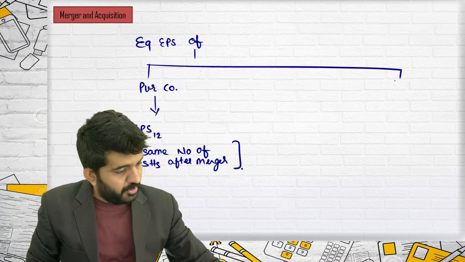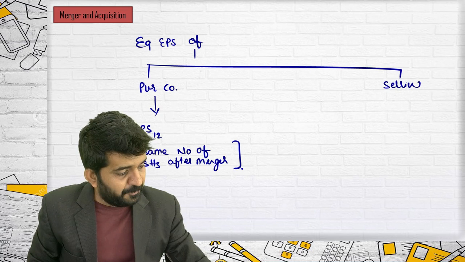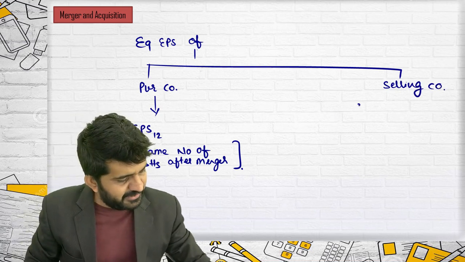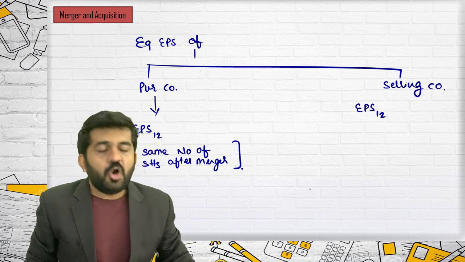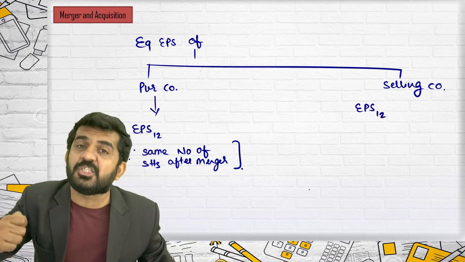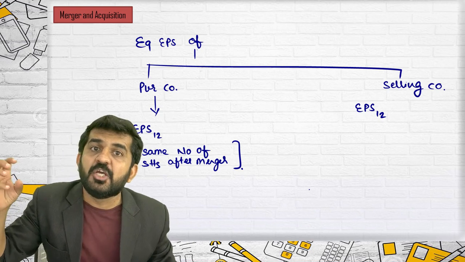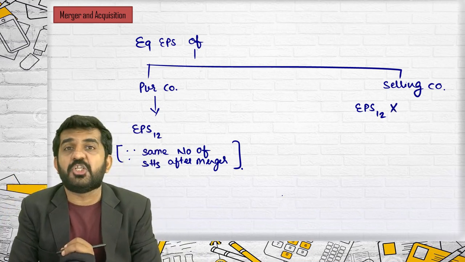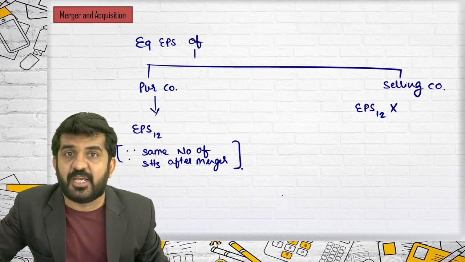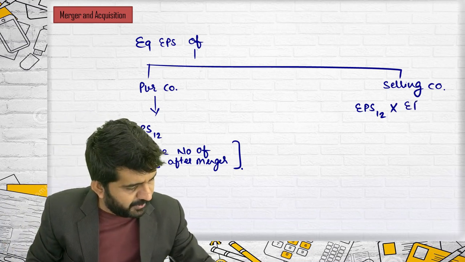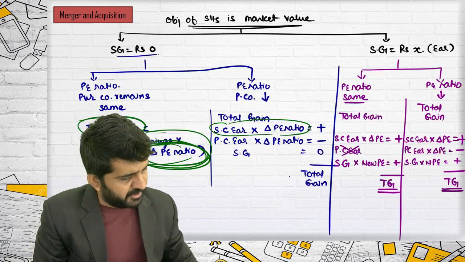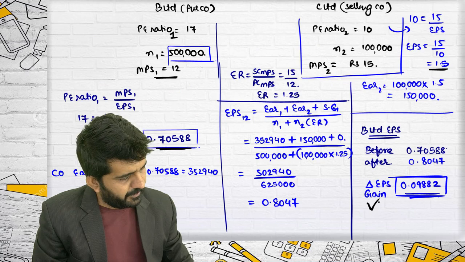Sorry. For selling company, equivalent EPS is EPS 12. Of course, they are getting this EPS because now they are becoming shareholders of new company. But they have not been issued equivalent number of shares. They are issued multiplied by exchange ratio. Sorry. I am finding out in our answer.